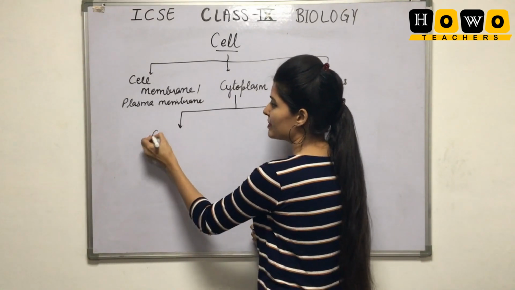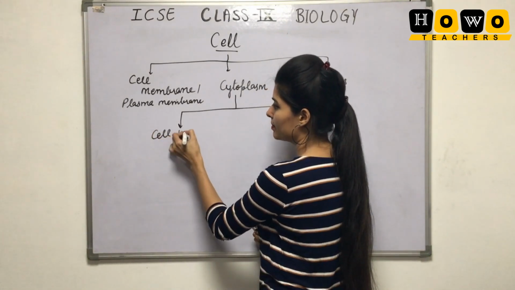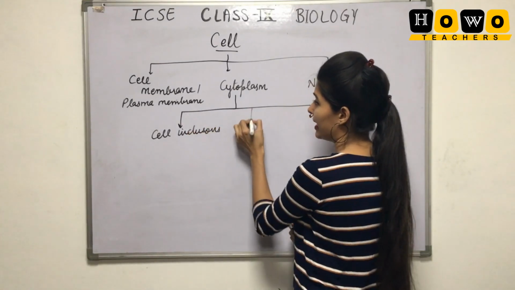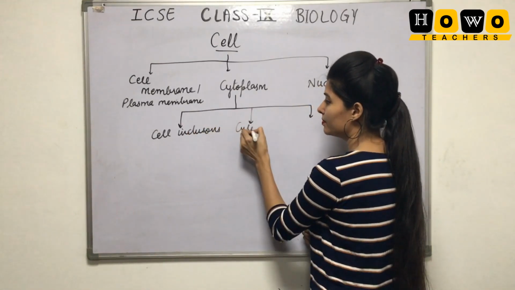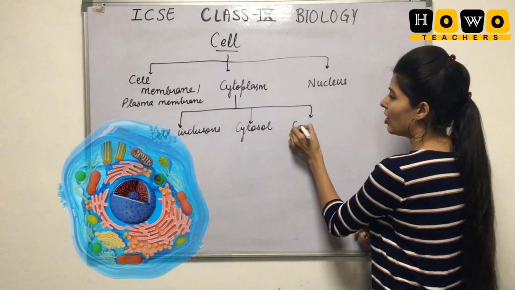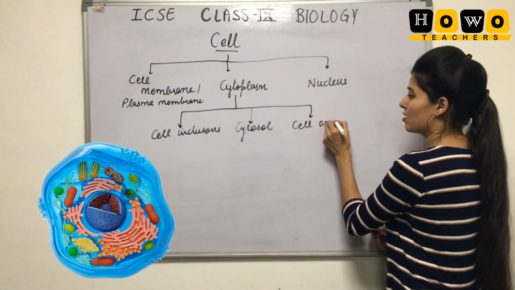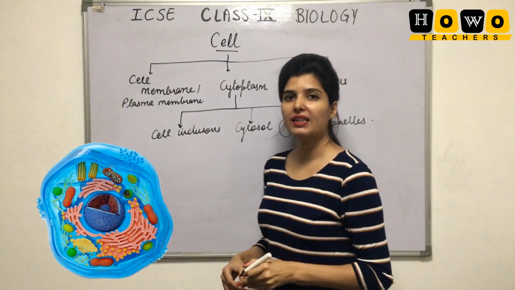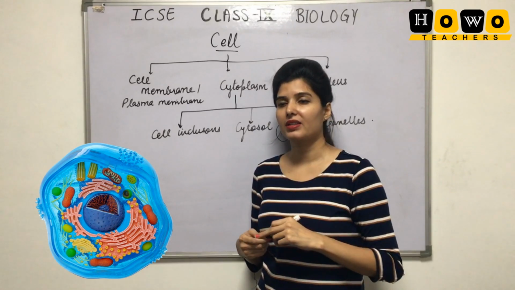Now cytoplasm can be further divided into more parts. That can be cell inclusions, cytosol, and cell organelles. Cell inclusions are the dead things that are present in the cell.